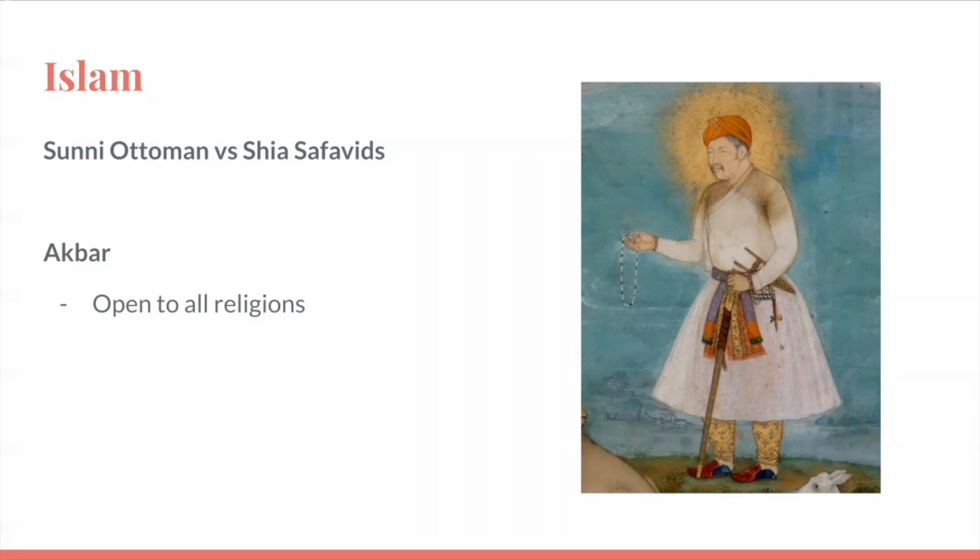An important figure in the Islamic religion is Akbar. As previously mentioned, he was the ruler of the Mughal Empire, and the reason for his significance was due to his openness to all religions. This was significant because rulers open to all religions barely existed during this time period, as many were focused on spreading one religion throughout the country.